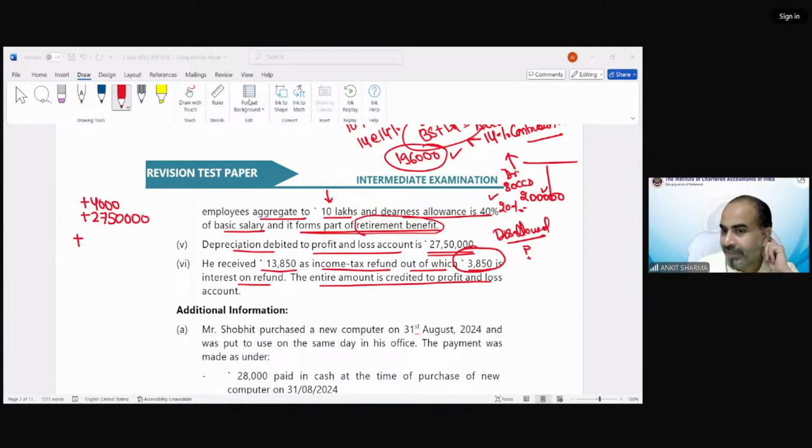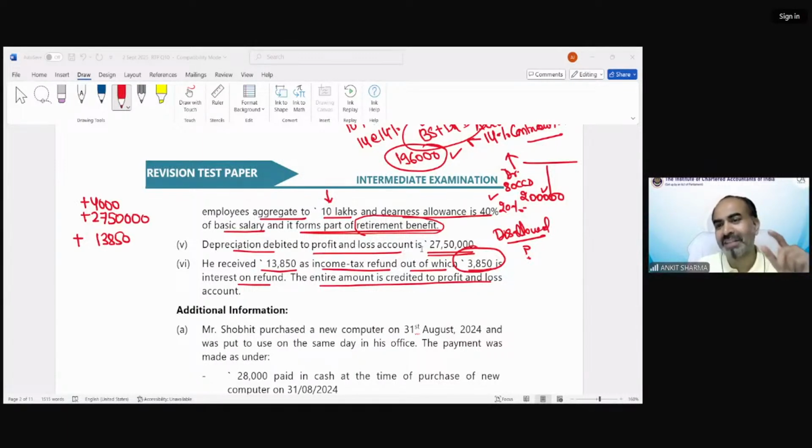Yes, Mani, 3,850 to consider under income from other source. I am asking how much do I need to add back? 3,850. Santosh is saying 13,850 needs to be added back. Okay, Santosh, correct answer. I'm not asking how much is going to show in income from other source. I'm just asking how much is going to be added back in this case. Pooja is saying 13,850. Harshida is again saying interest on refund, other source. I am not asking about the other source. Now Harshida is saying 13,850.